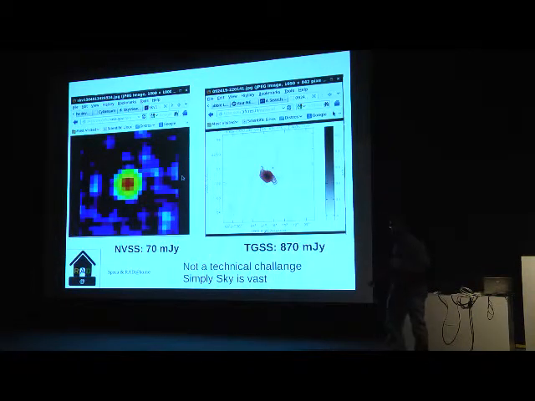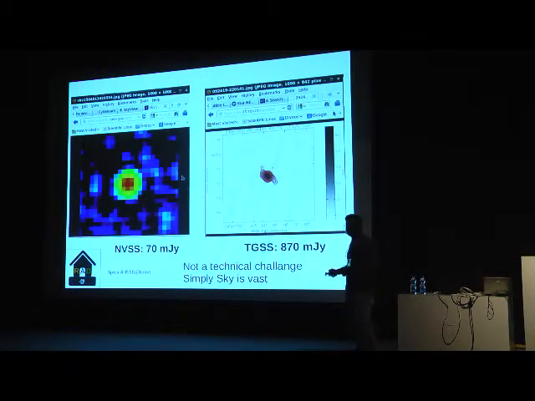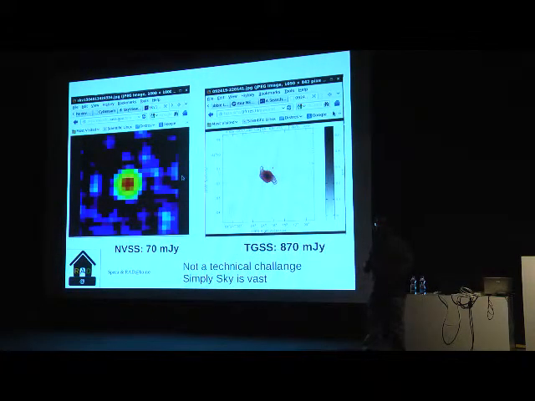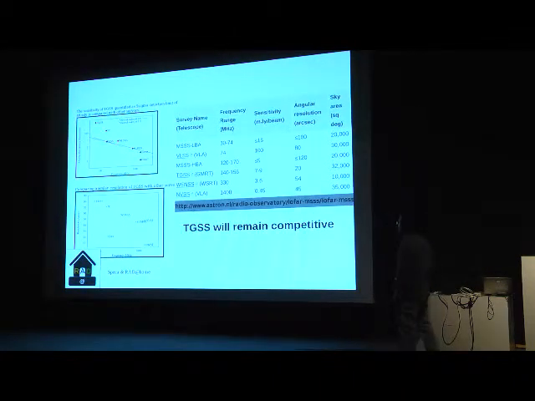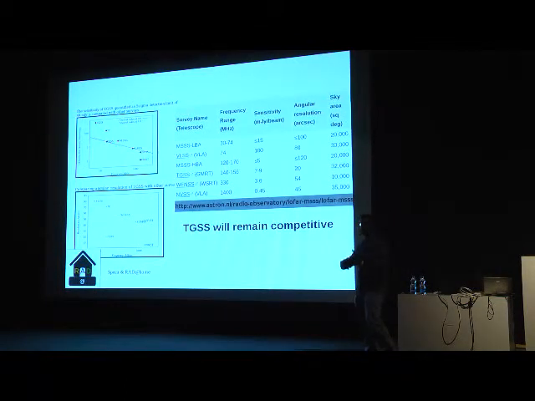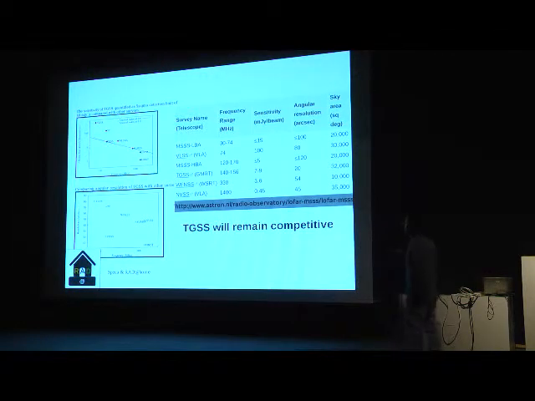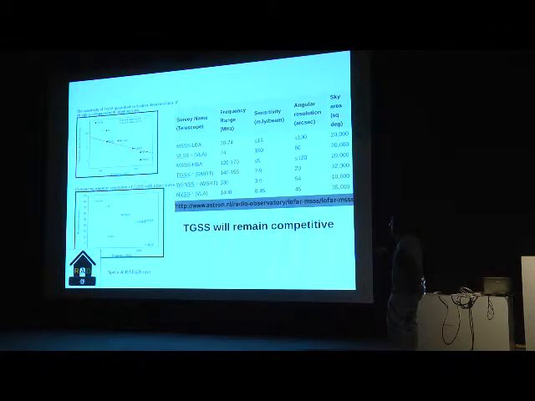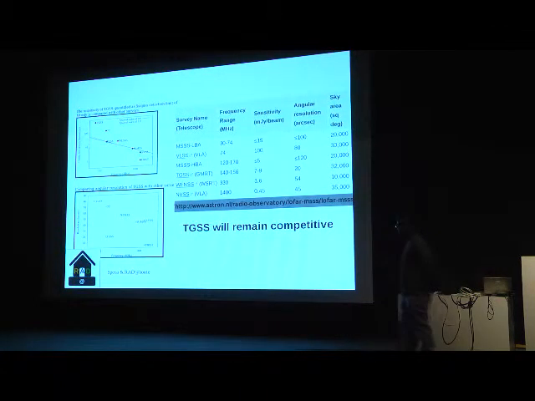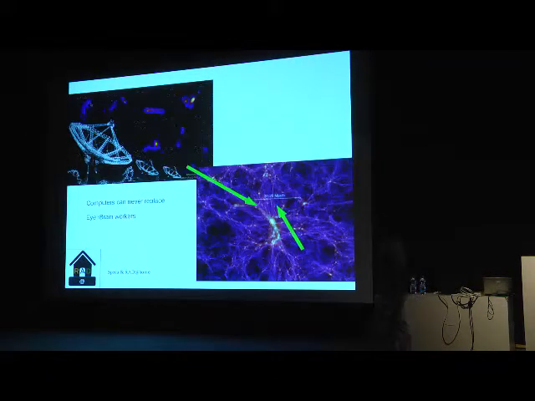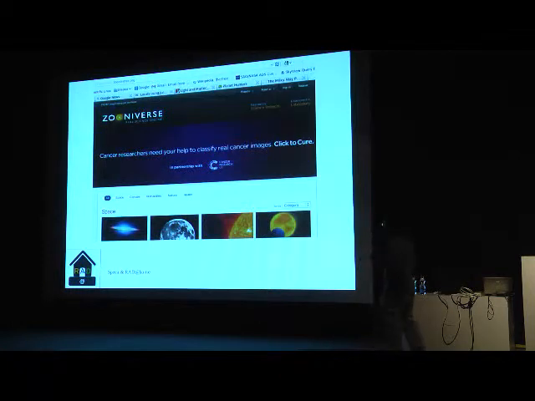You find a jet, you find a bent jet, you don't see it in optical data. As simple as that. You don't see it in infrared data. As simple as that. Let them supply this kind of data to the professionals to follow it up. So my target is certainly to make use of TGSS, the best sensitivity and resolution combination to detect this kind of diffuse, old plasma, relic lobe, or diffuse emission. This is a comparison, I don't go into detail. These different surveys with LOFAR and GMRT, compared on sensitivity and resolution, will still have a competitive edge for decades to go. So find many sources and many galaxies there.